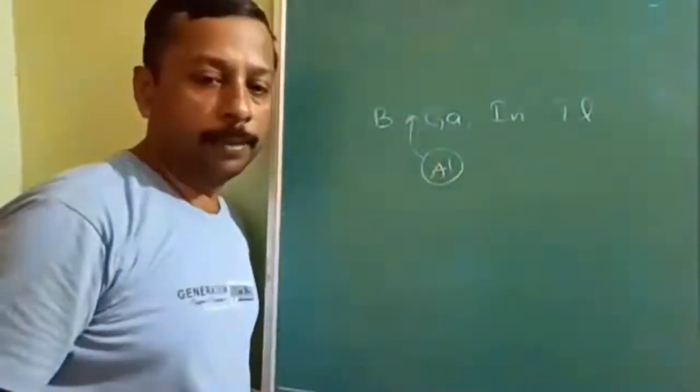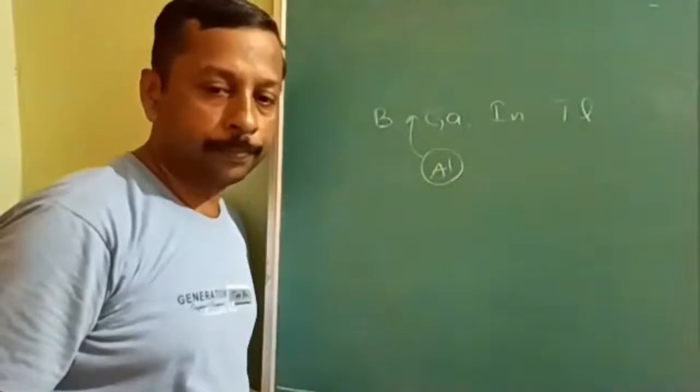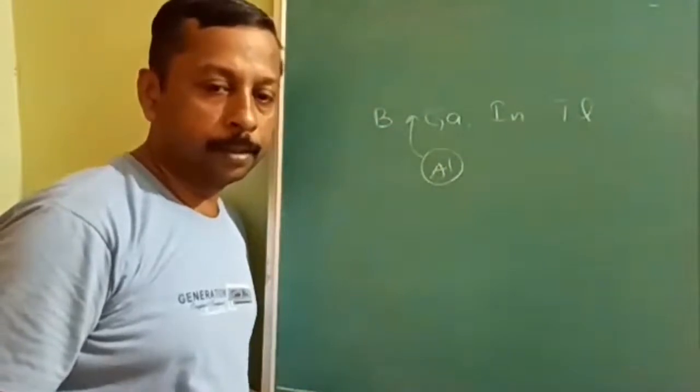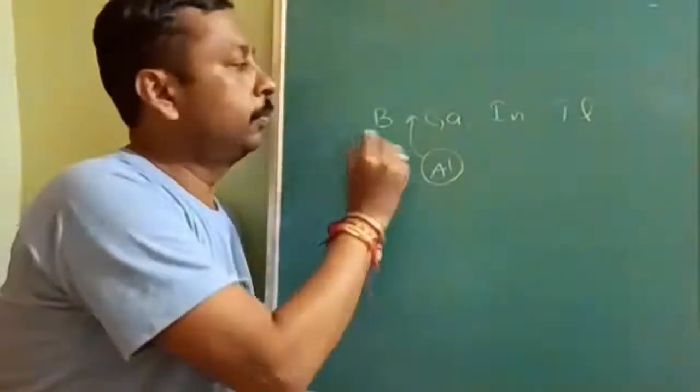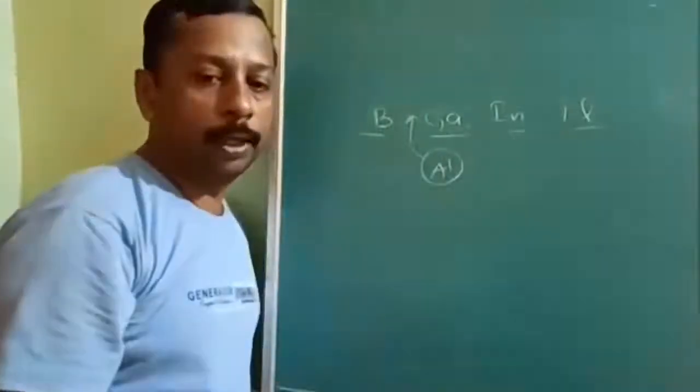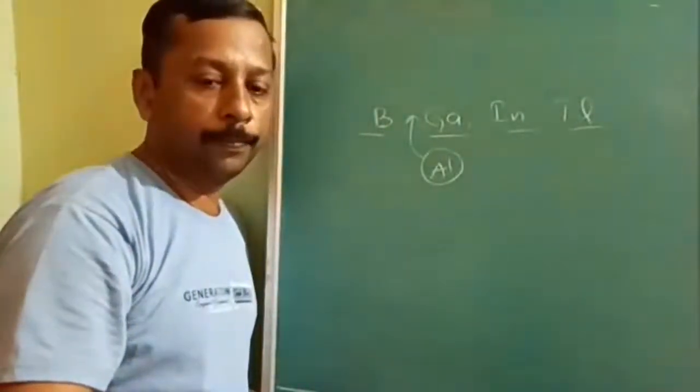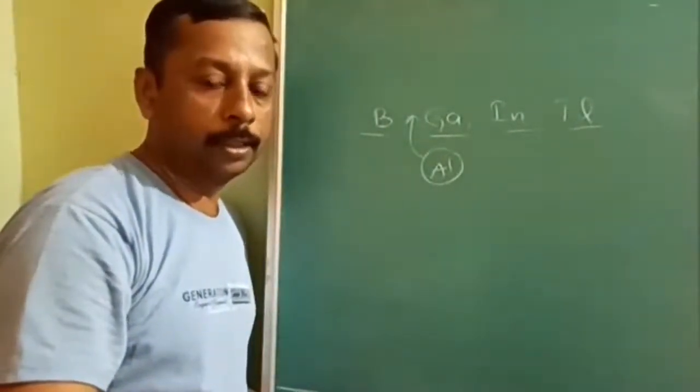Electronegativity in tabular form is given. Okay, so the answer is 4. Go through the electronegativity table in NCERT. That is sufficient.